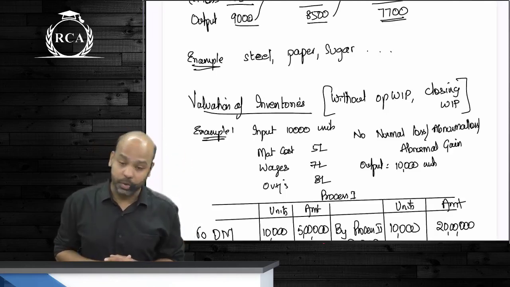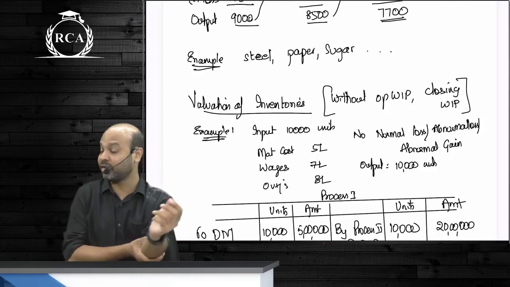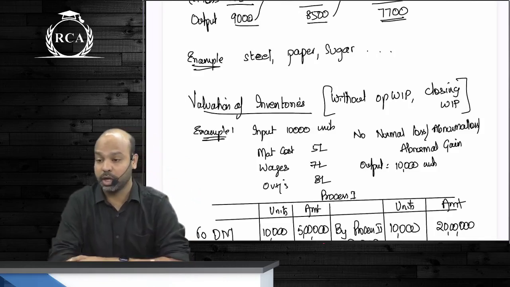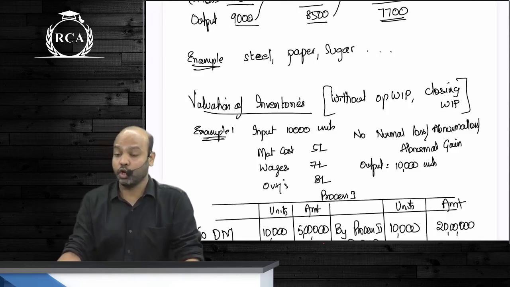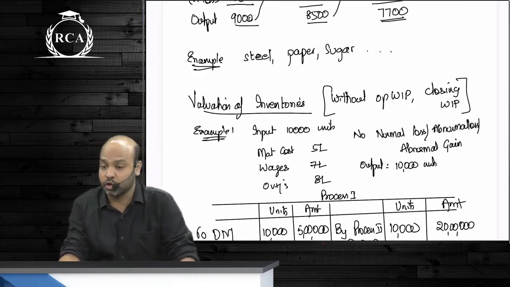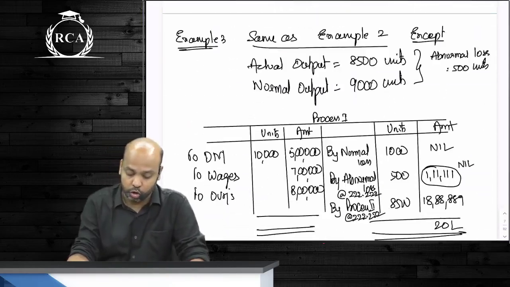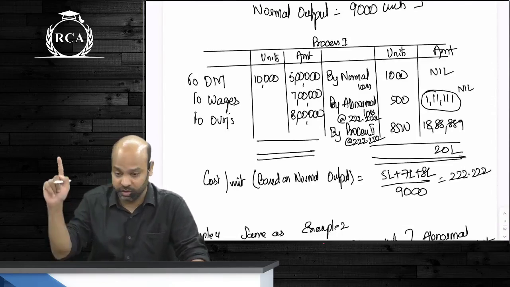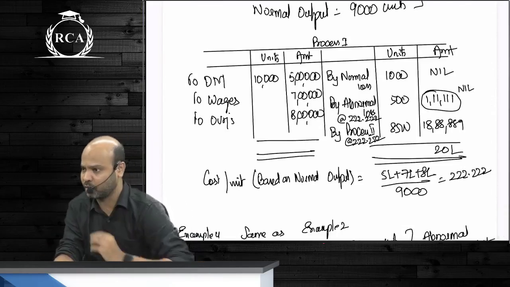So cost per unit when you do not have any work in progress is always based on, even under the other cases, but it is always based on normal output. You're supposed to take total cost incurred, divide that by normal output. From the total cost incurred, you should deduct scrap value of normal loss. So your cost per unit, beta, we have written that in multiple questions. You will write total cost incurred minus scrap value of normal loss divided by normal output.